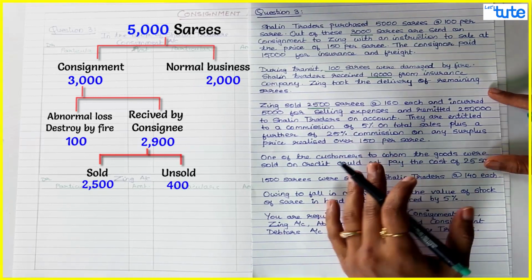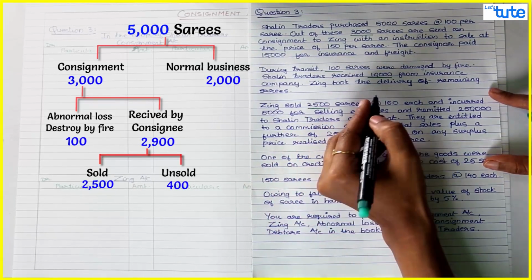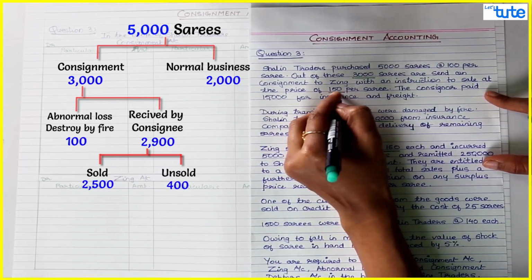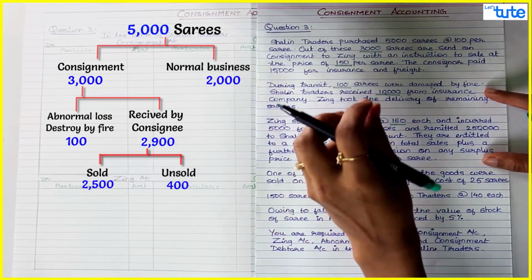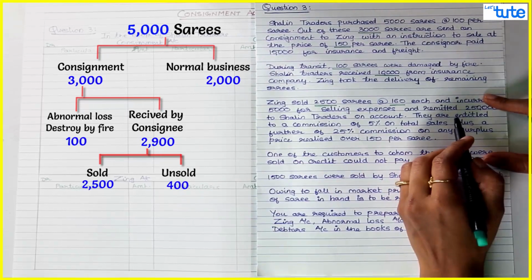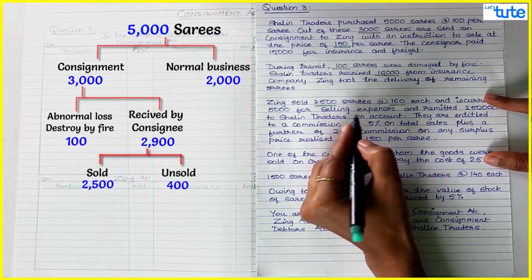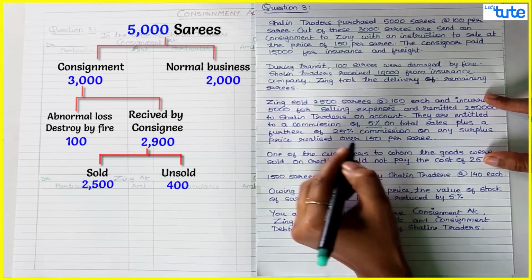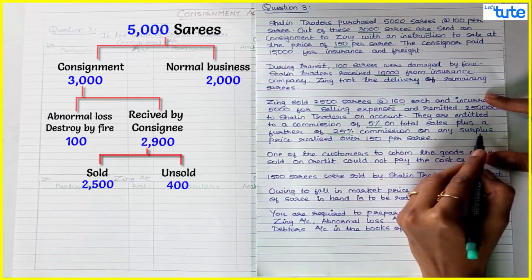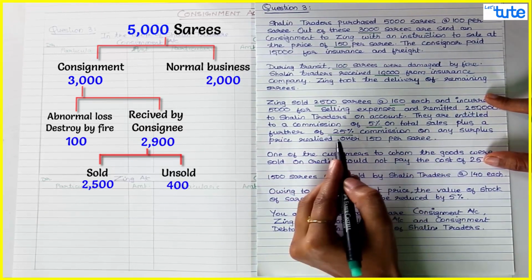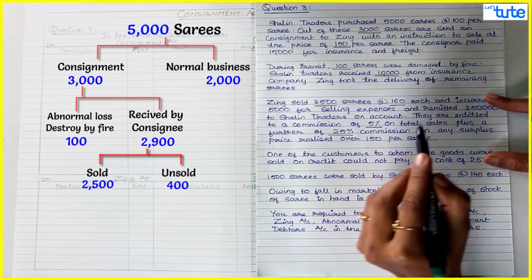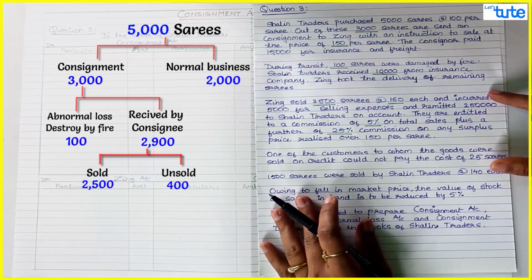Now if you see over here, Zing has sold 2,500 sarees at 160. Zing was instructed to sell the saree at 150 per saree. So Zing is selling at 10 rupees extra on each saree. And if you see the commission, there are 2 types of commission. One is ordinary commission of 5%. Another is overriding or surplus commission of 25% on any surplus price realized over 150. So since Zing sold the saree at 160, on the extra 10 rupees, Zing will get 25% commission.